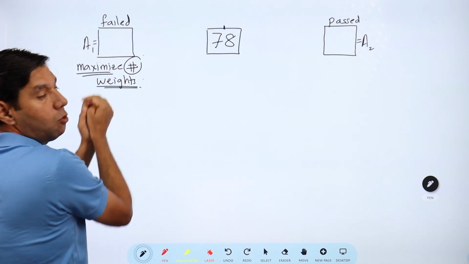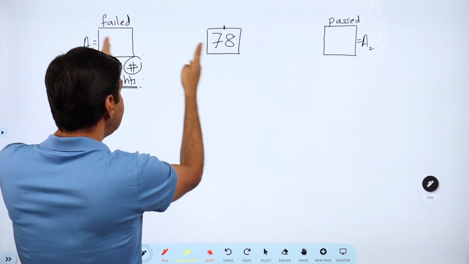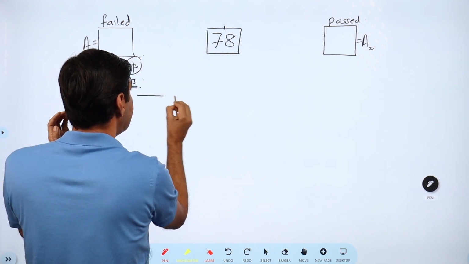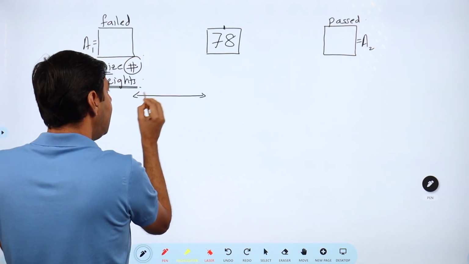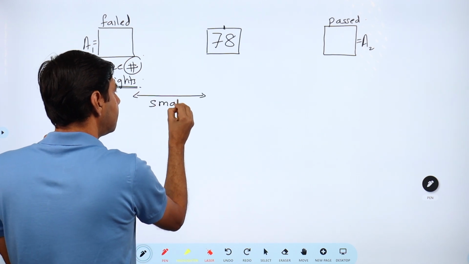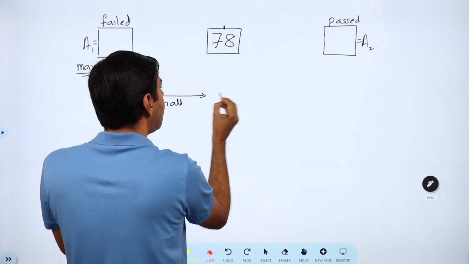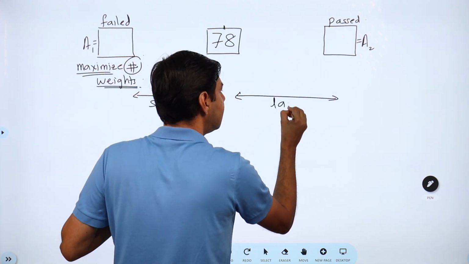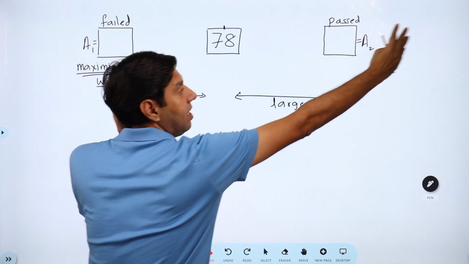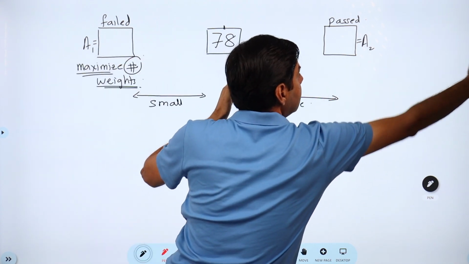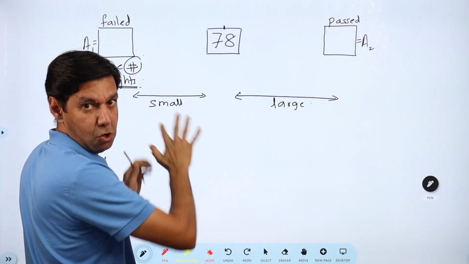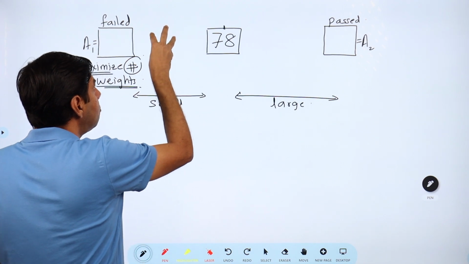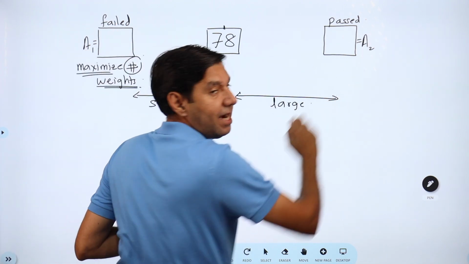When we say pull it closer to it, we are basically saying this distance here is going to be relatively small. This will be small relatively with respect to this distance, and this distance is going to be very large. When this distance is very large and this is very small, then this average turns out to be closer to A1 than to A2.